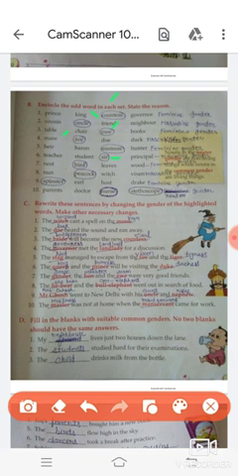Rest are common gender. Next, bird, leaves, wood. We will circle bird. Why? Because it is common gender. Yeah, you will write, students, here common.